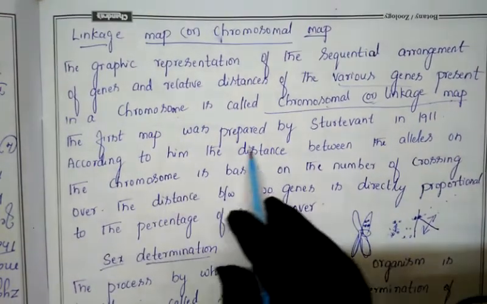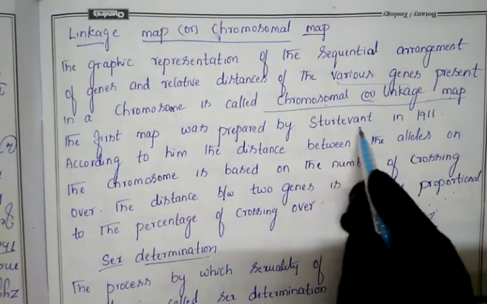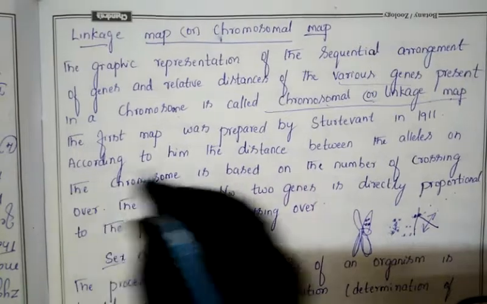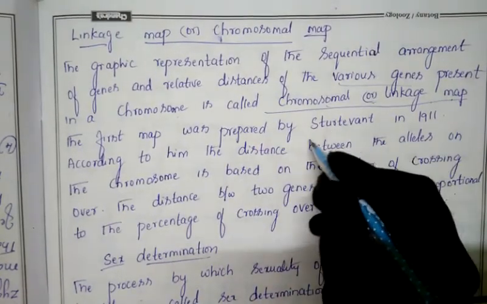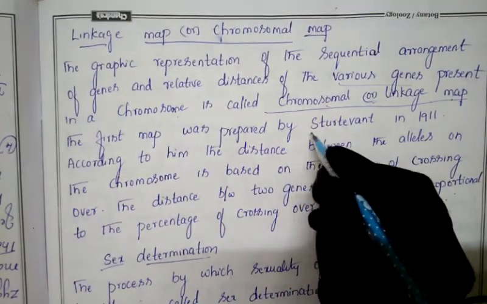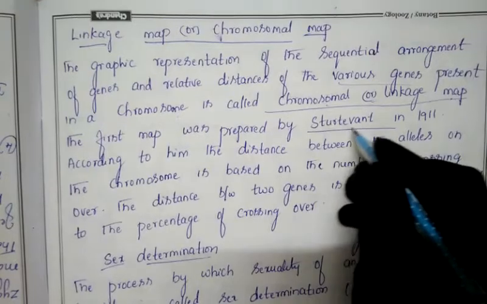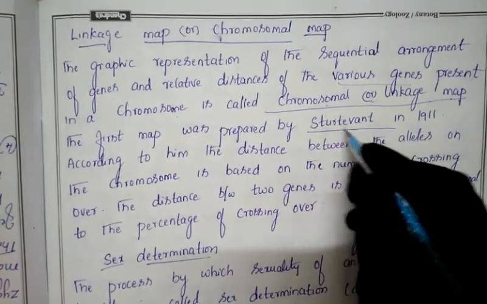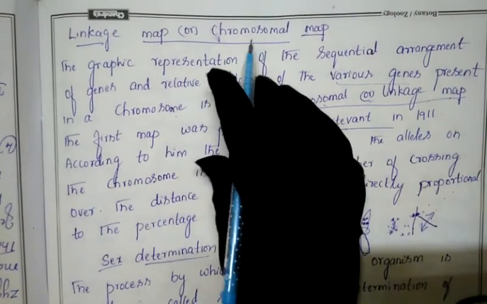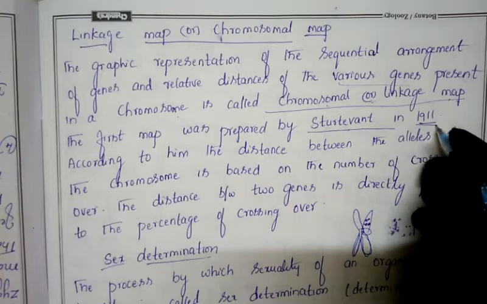So the first map was prepared by Sturtevant in 1911. So first chromosomal mapping, it has been prepared by whom? Sturtevant. So this is the scientist named Sturtevant. He is the person who did the chromosomal mapping. In which year? In 1911.